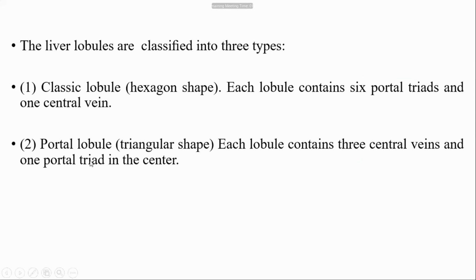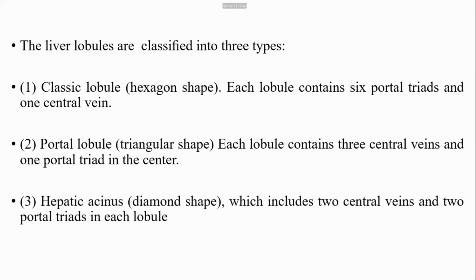Next is the portal lobule, which is triangular in shape. Each portal lobule contains three central veins and one portal triad in the center. Classical lobule is hexagonal and contains six portal triads and one central vein, but the portal lobule is triangular and contains three central veins and one portal triad in the center. I will show it in the picture.